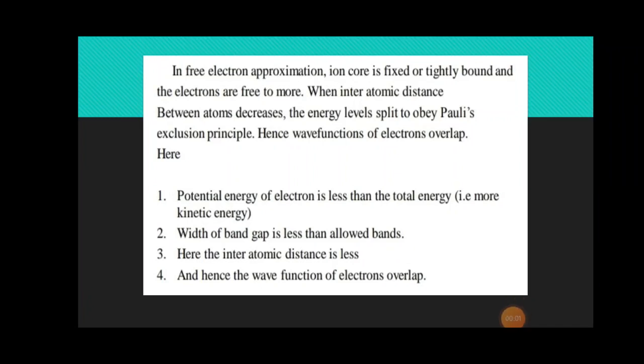In free electron approximation, ion core is fixed or tightly bound and the electrons are free to move. When interatomic distance between atoms decreases, the energy levels split to obey Pauli's exclusion principle. Hence, wave functions of electrons overlap.